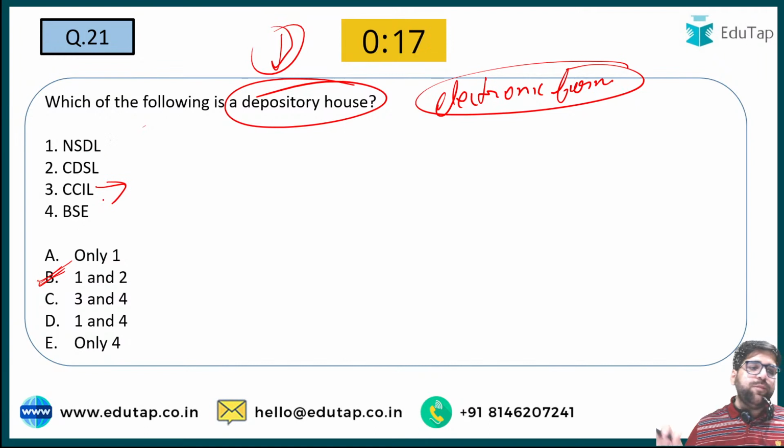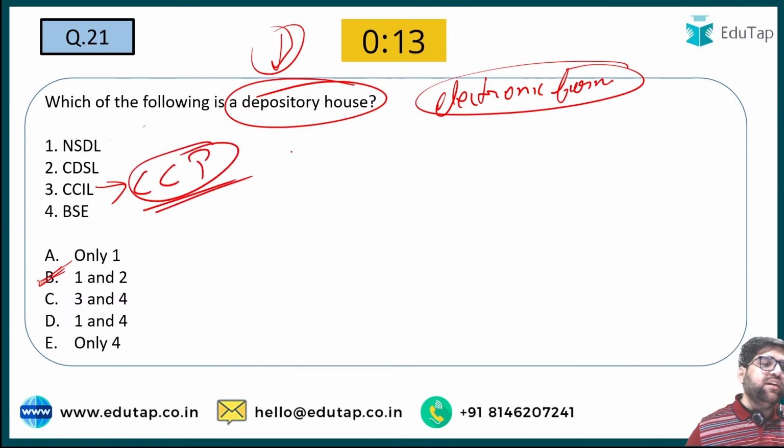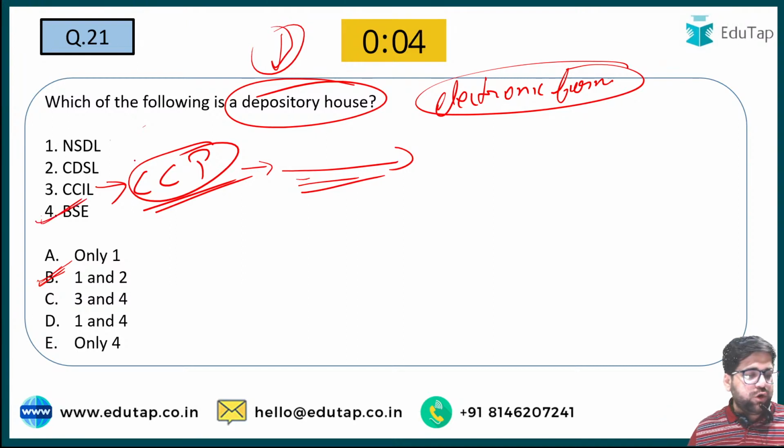CCIL, that is Clearing Corporation of India Limited, is a central counterparty. This is a very important concept. These are the central counterparties. They give you a platform on which different trades can take place. BSE and NSE are world famous stock exchanges.